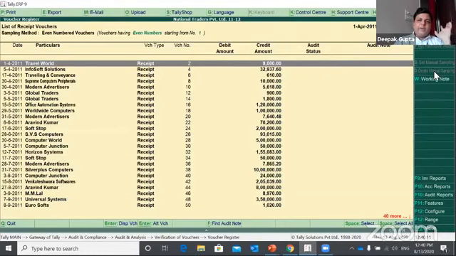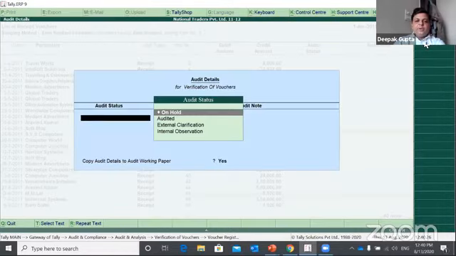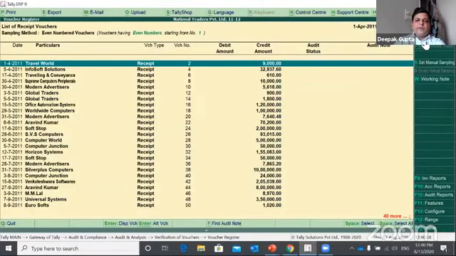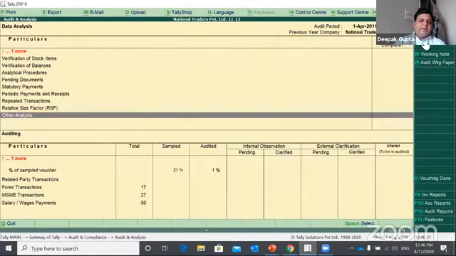sampled by Tally automatically. Now what you need to do, you need to see them one by one, and by selecting this transaction, pressing F9 audit, you can do the entire audit process. So this is how the sampling and auditing process of your entire transactions for all data can be done.